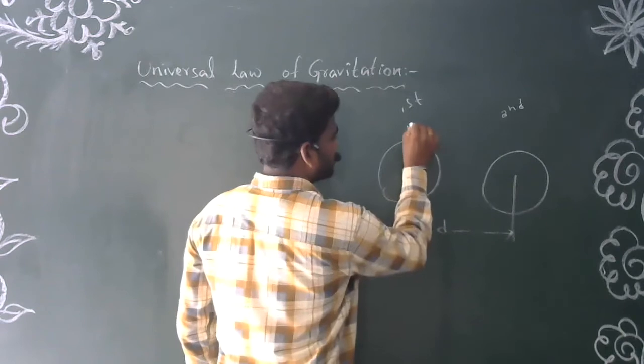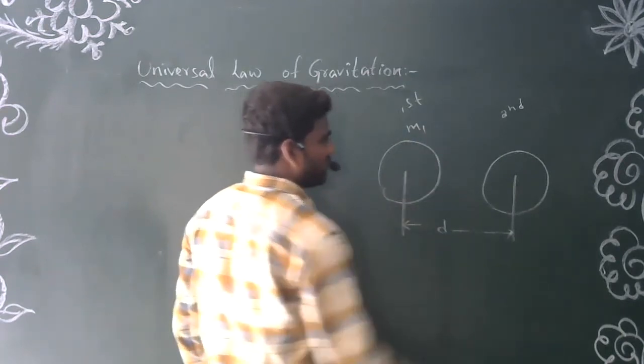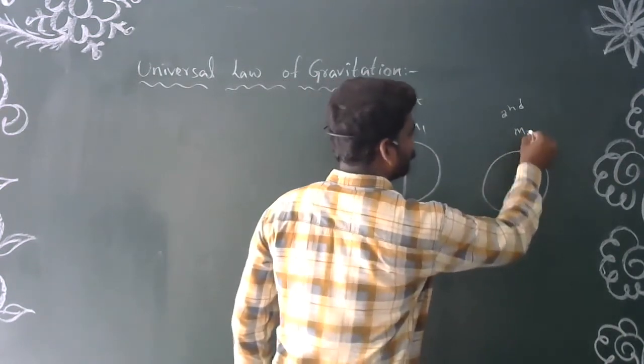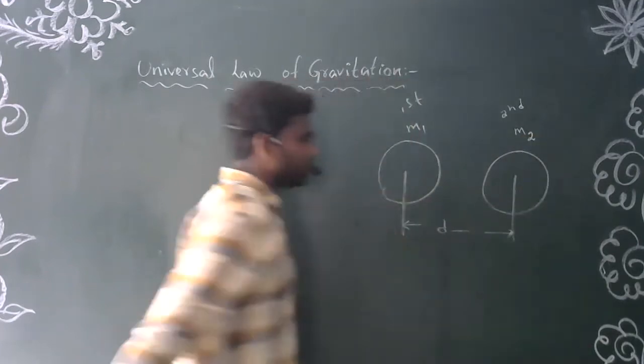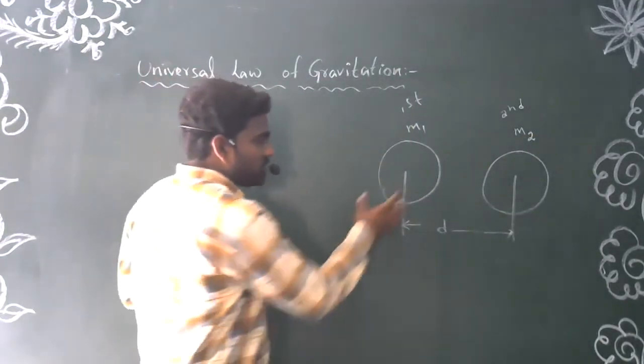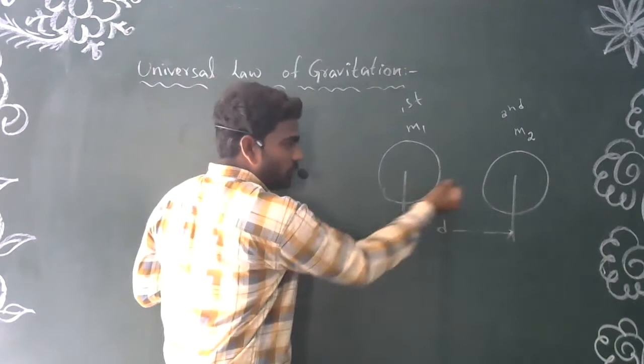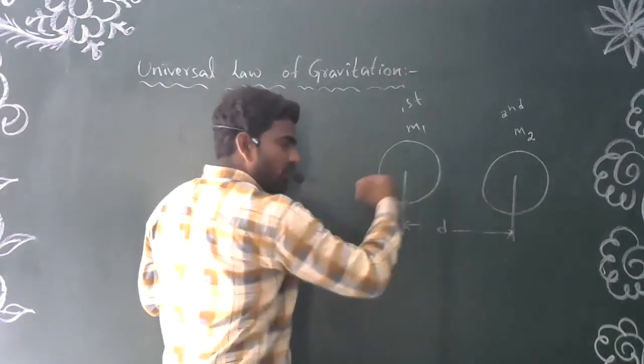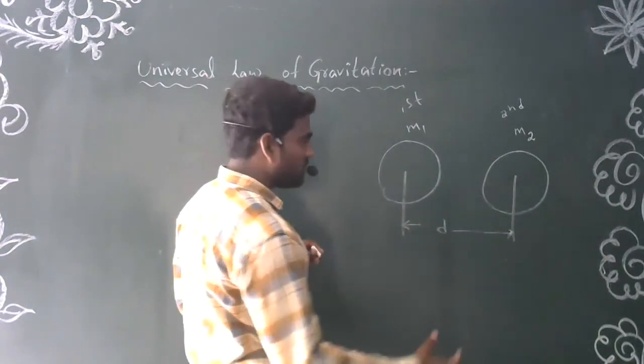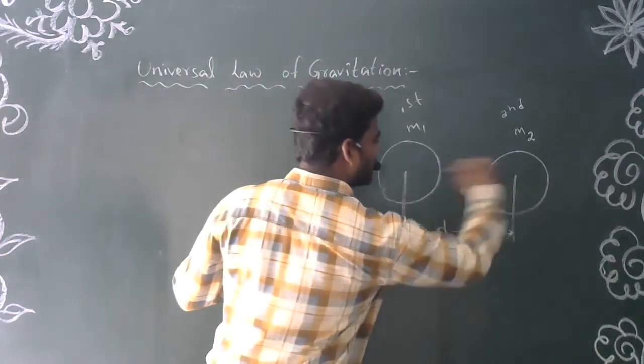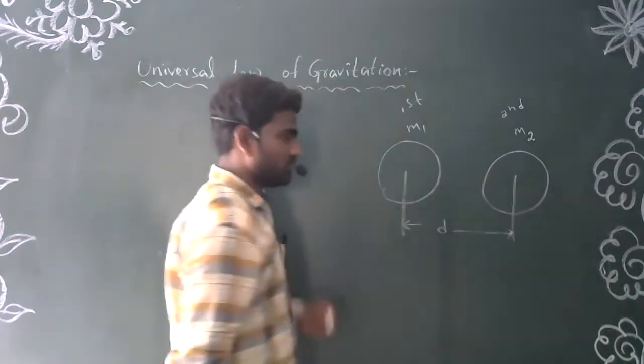The first body has mass m1 and the second body has mass m2. The first body is always trying to pull m2 towards it, as well as m2 also trying to pull the first body towards it.